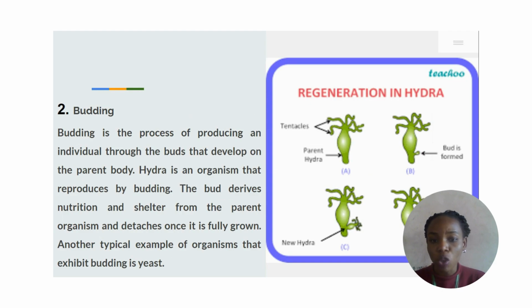Then the second one is budding. Budding is just the process of producing an individual through the buds that develop on the parent's body. Then the hydra is a very good example of budding. The bud derives nutrition and shelter from the parent organism, and they detach themselves when they are fully grown. Immediately they are grown, they detach themselves from the parent organism and they can stay on their own. Another example of budding is yeast. You can see it in yeast.